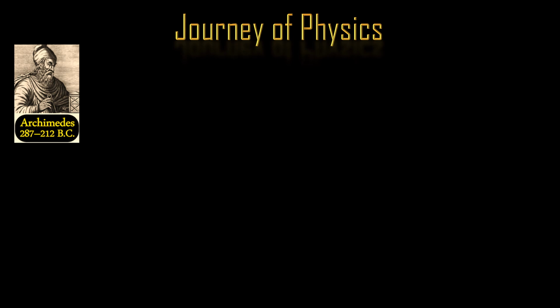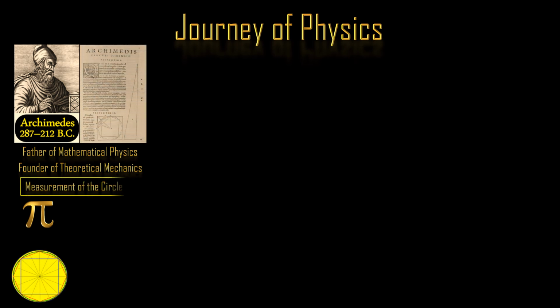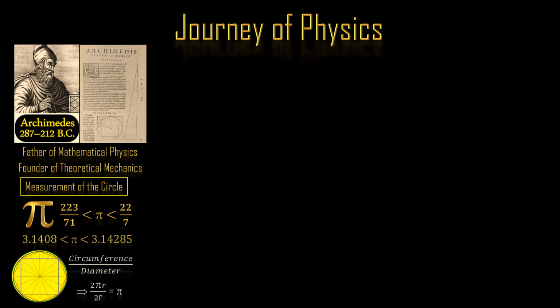Archimedes of Syracuse, the most famous mathematician and inventor, referred to as the father of mathematical physics and founder of theoretical mechanics. He derived the first calculation of pi using the method of exhaustion from Eudoxus and Euclid's proposition. In his treatise, Measurement of the Circle, he approximated the circle using a pi value. The ratio of the circumference to the diameter of a circle is shown to lie between the limits of 223/71 and 22/7.